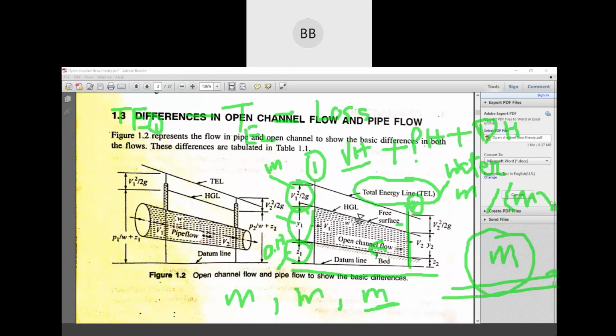You all are from section B. All three of you are from section B. Roll number 102, you are from section B. Roll number 95 is from section B, right?